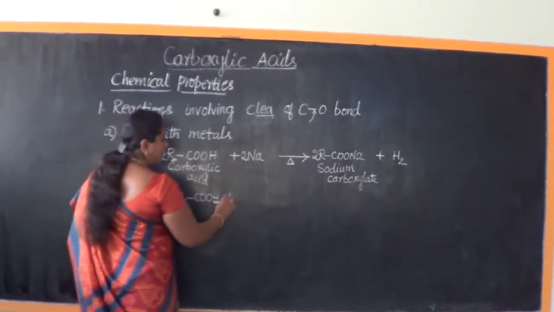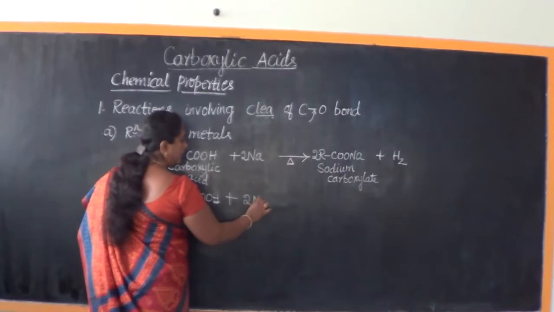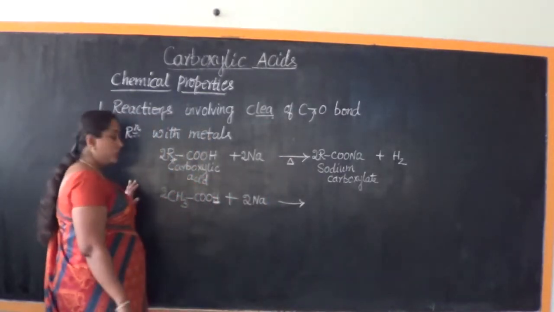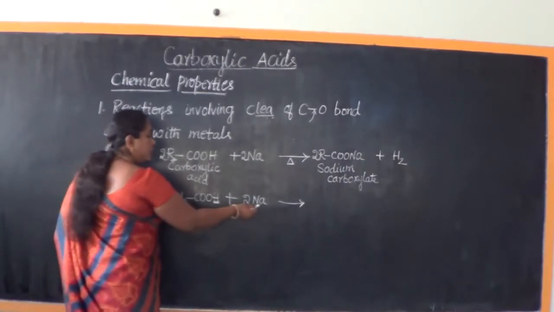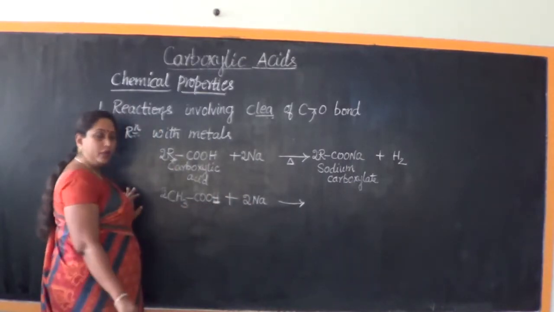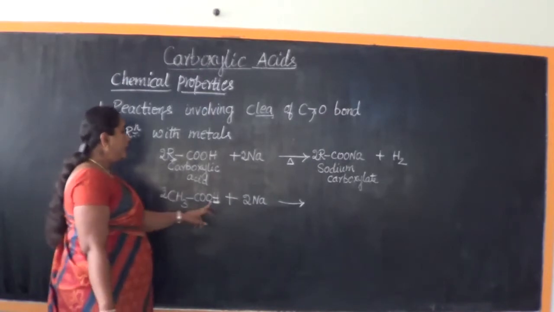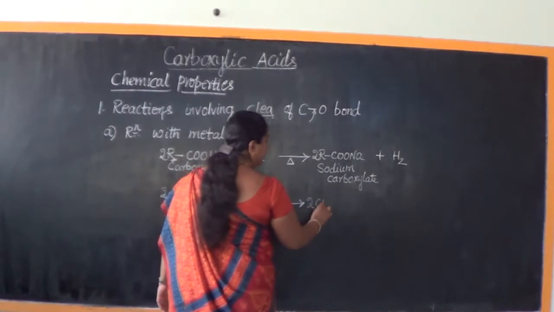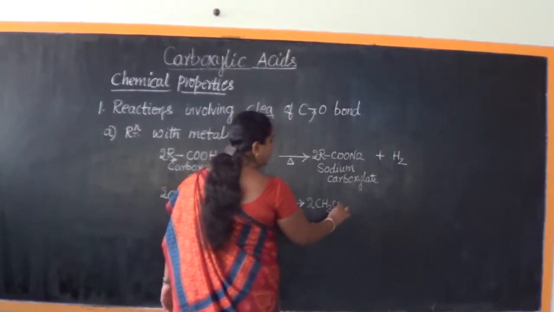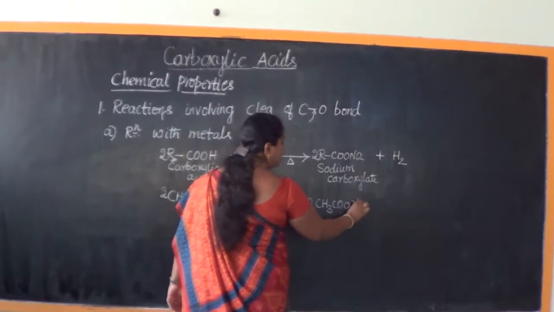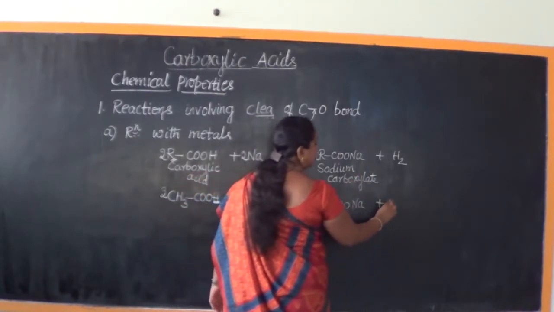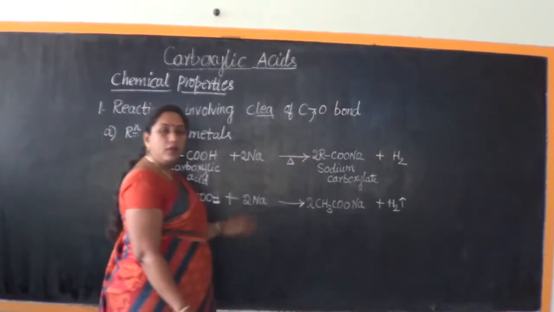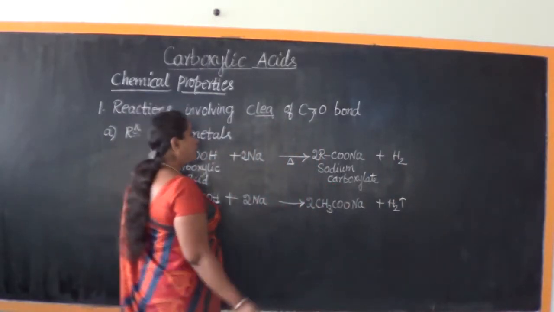Now this is treated with an alkali metal, namely sodium. Sodium will take the place of hydrogen and liberates hydrogen gas. So we obtain CH3COONa salt along with the liberation of dihydrogen.